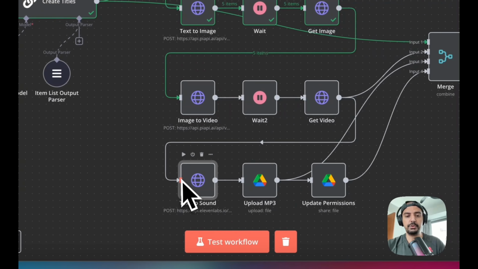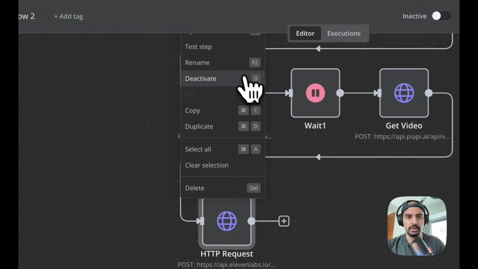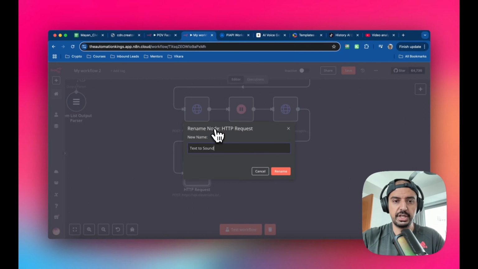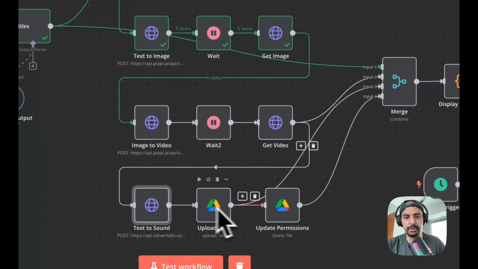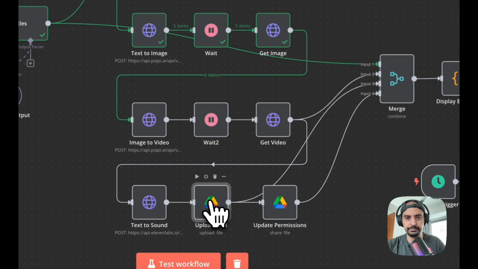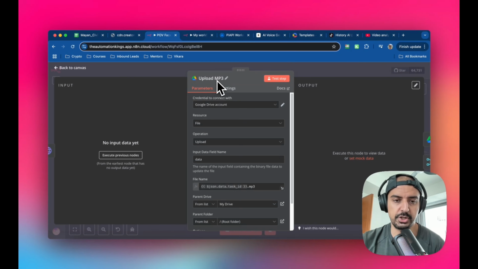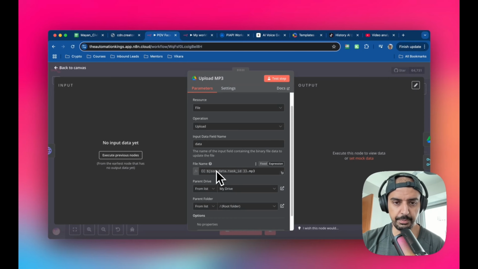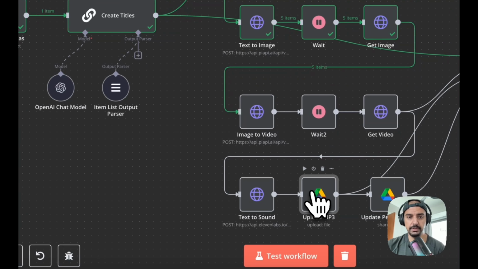Okay, so now we've got the text to sound. Let's just label that text to sound before I move on, so we're not going to get confused. So text to sound. Okay, and then the next thing you want to do is save that, right? You want to upload that file. I'm using Google Drive for this. You can use Dropbox or whatever you're comfortable with. Google Drive just works really well with this. And then we're going to upload the JSON task ID from the previous module, okay? Because it's now outputted it here, right? Once it's created, we want the task ID and we want to save that.